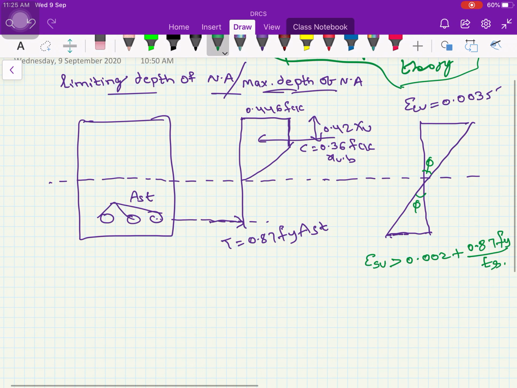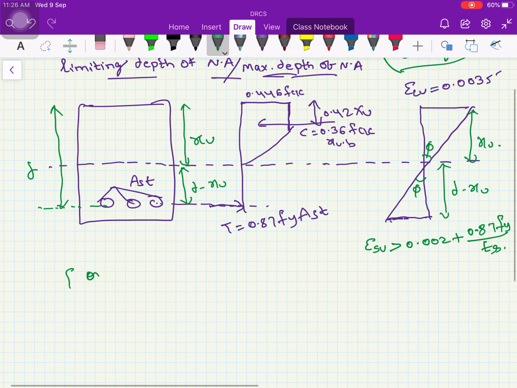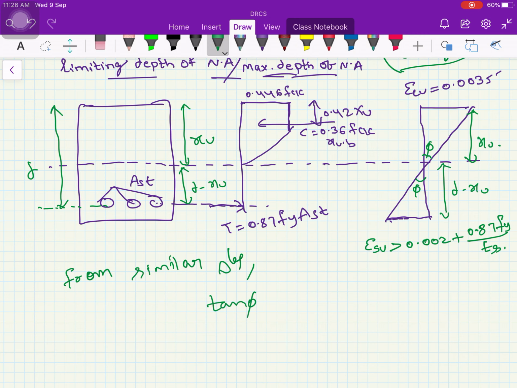As you know, this depth is xu, and this depth is the effective depth of the beam. Then the remaining depth will be d minus xu, isn't it? From similar triangles, you see the diagram, tan phi 1 is equal to tan phi 2.